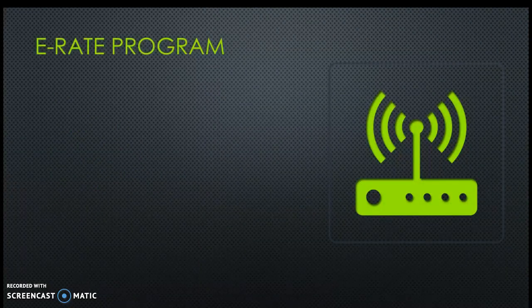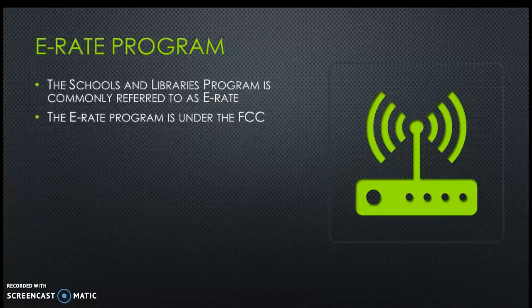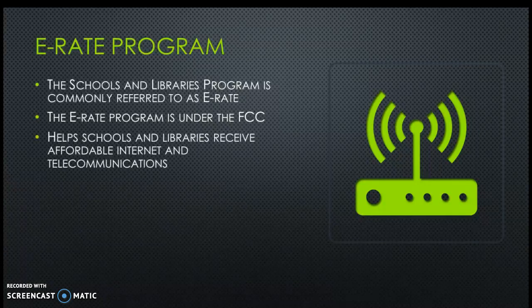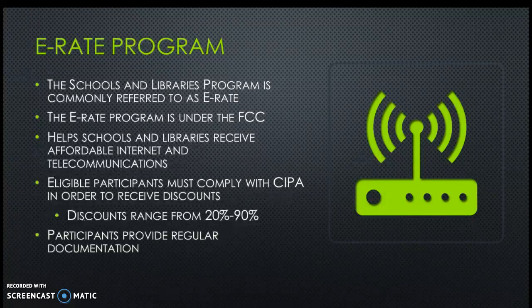The E-rate program, which was mentioned in one of the previous slides, is the Schools and Libraries program. That is commonly referred to as the E-rate program. It is under the direction of the FCC, and it helps schools and libraries receive affordable internet and telecommunications. So eligible participants must comply with CIPA in order to receive discounts. The discounts range from 20 to 90% depending on things such as free and reduced numbers and enrollment. Participants provide regular documentation to show that they are complying with the CIPA requirements.